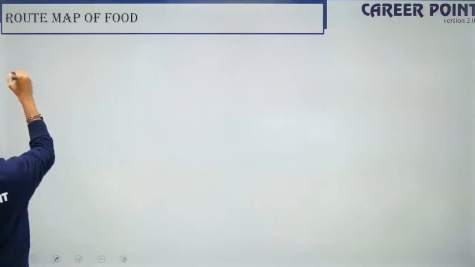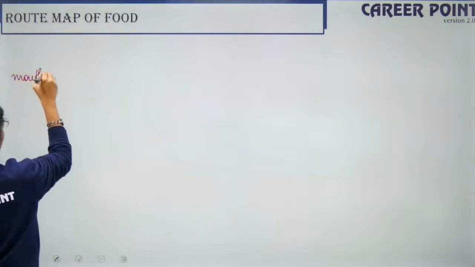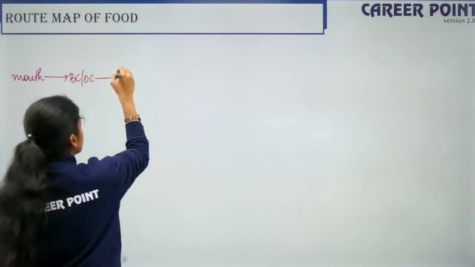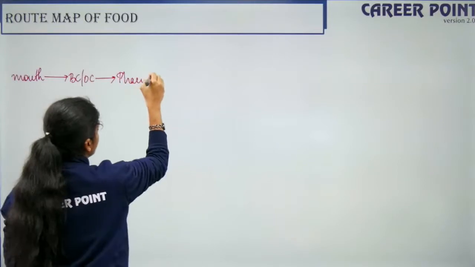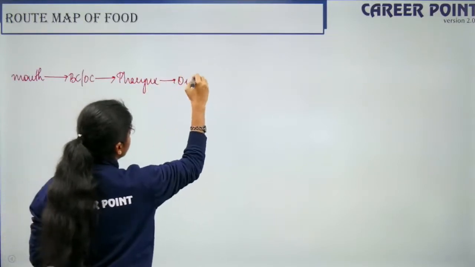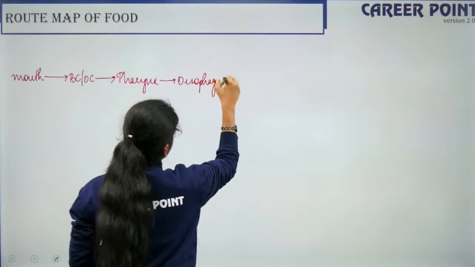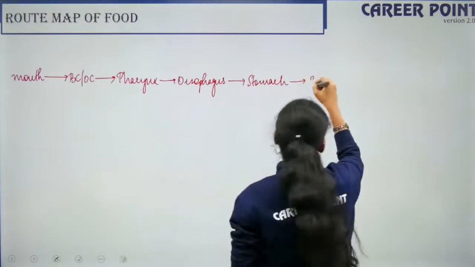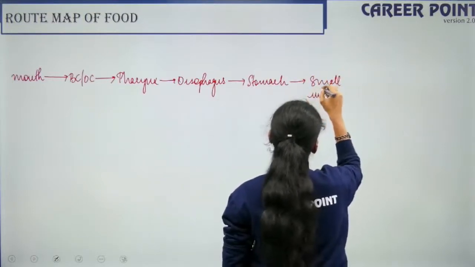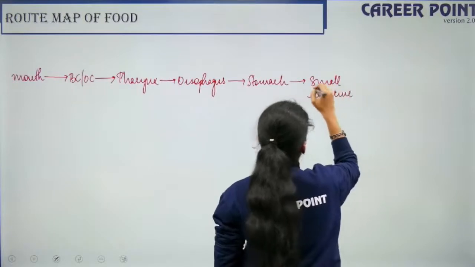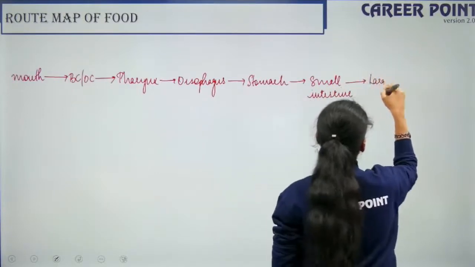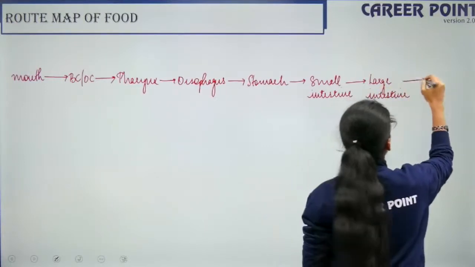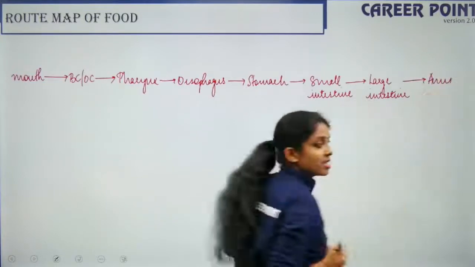Can you tell me? So we start with the mouth. So we ingest through the mouth, it goes into the buccal cavity or the oral cavity. Then it moves into the pharynx, which is the common passage. Then it moves into the esophagus. So once inside the esophagus, it moves inside the stomach. And from the stomach, it moves inside the small intestine. So from the small intestine into the large intestine. So from the large intestine and finally out through the anus, right? So this is the entire passage.